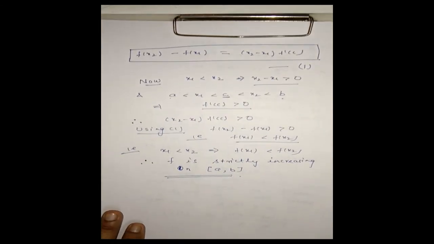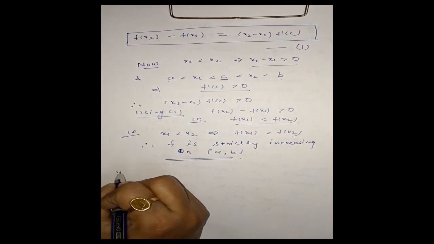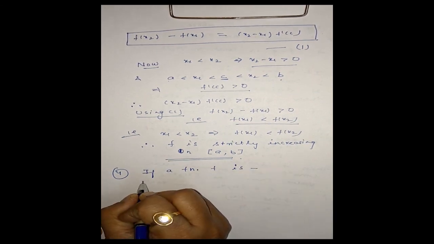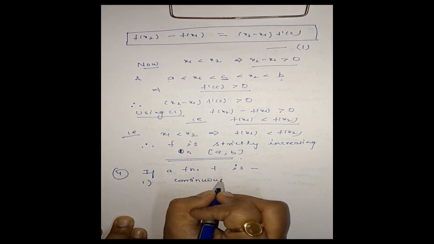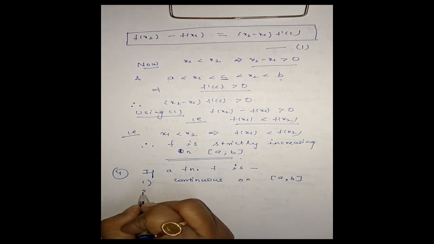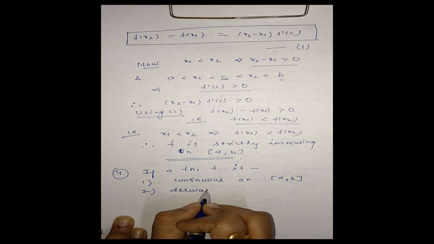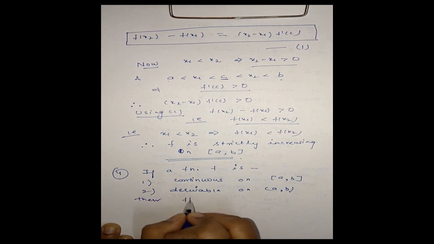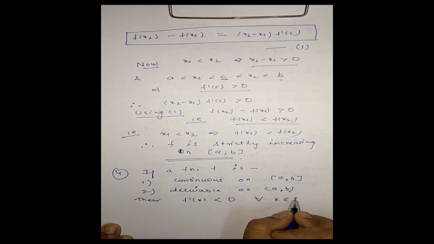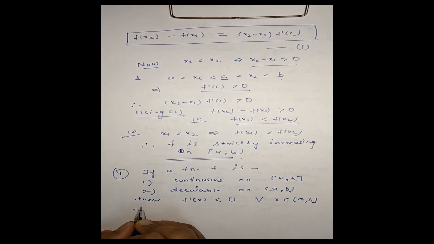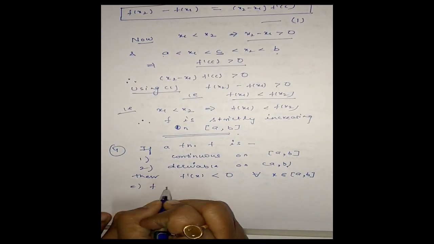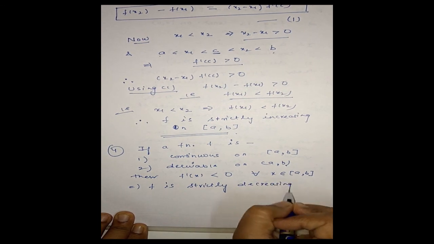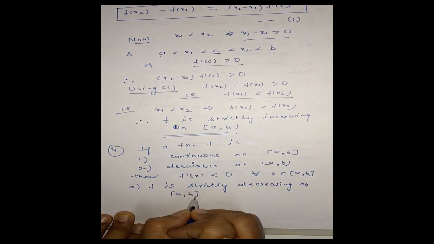Okay. Now next we have, if a function f is continuous on closed interval ab, second, derivable on open interval ab, then f dash x less than 0 for every x in the closed interval ab will imply f is strictly decreasing on closed interval ab. Okay, now we will prove this.